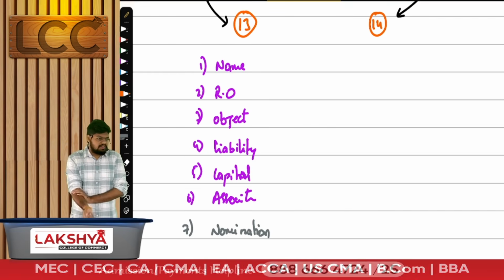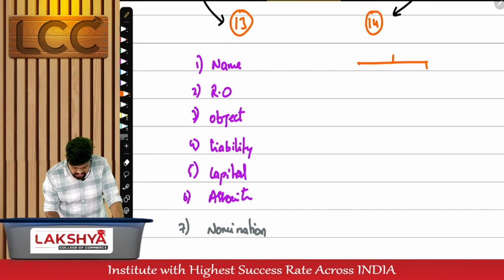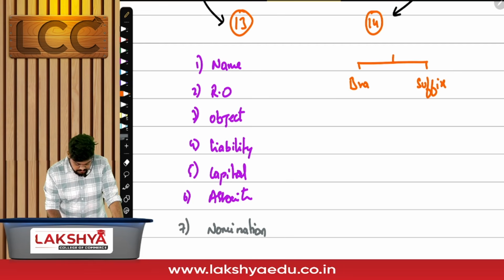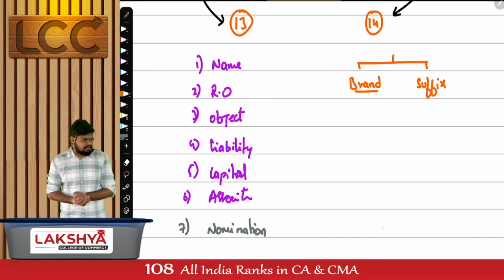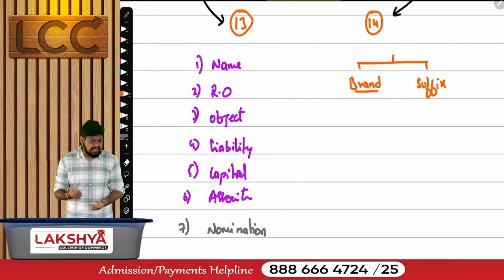Name clause. Think about it. What is name clause? Name includes two things. What are the two things we have? Brand name as well as suffix. Suffix is given to us or chosen by us? Given. Given based on the type of a company. But the brand name, we choose it. We choose it by making application to the CRC.